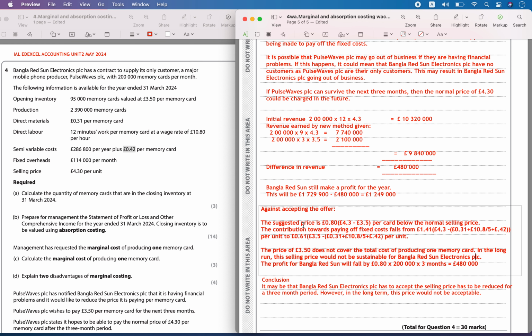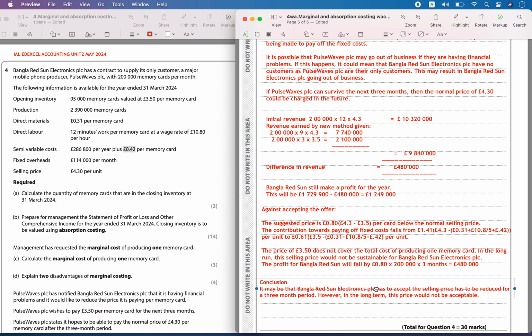The profit is going to fall by 480,000. Also, you don't know whether these people will definitely pay in the future or not. In conclusion, Bangla Red Sun Electronics PLC can accept the selling price being reduced for the 3-month period. However, in the long term, this price will not be accepted. That means if they are going to have 3.5 throughout, then these people will not be